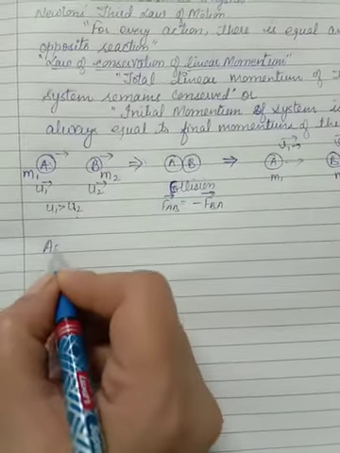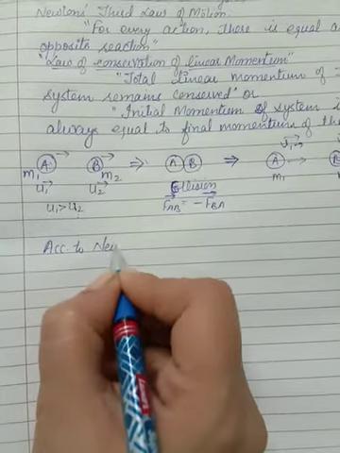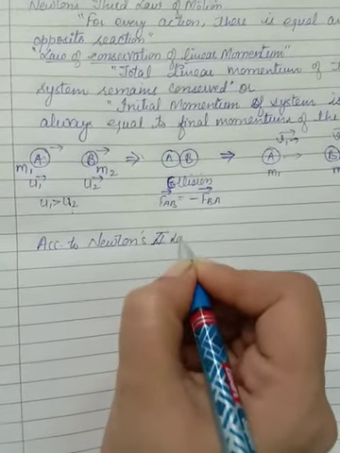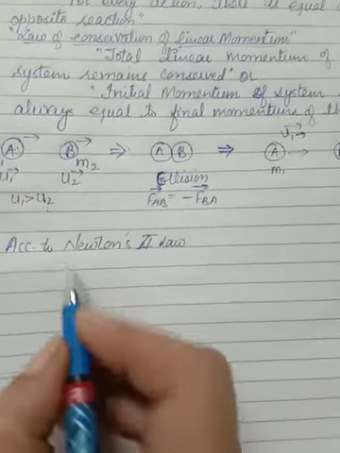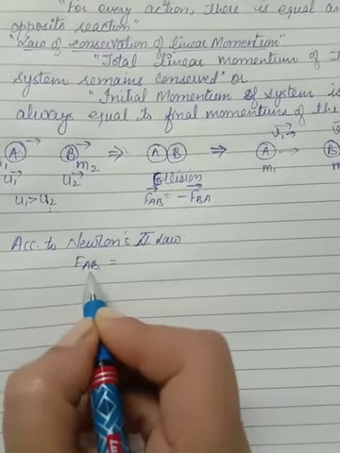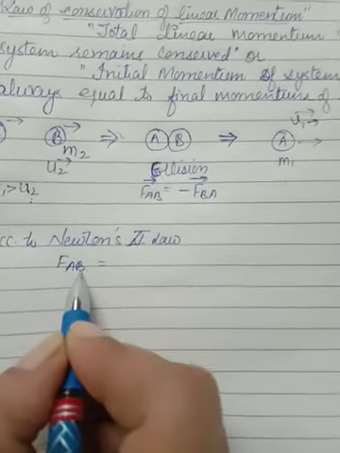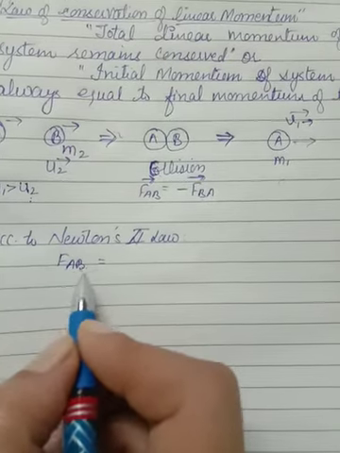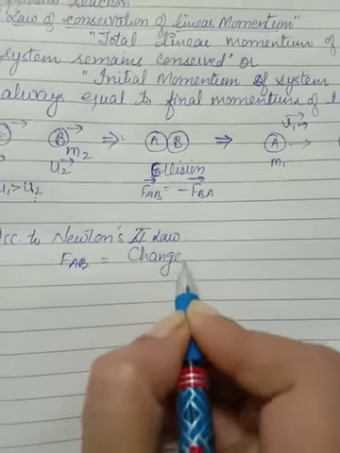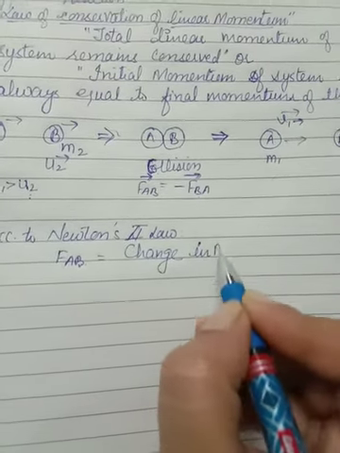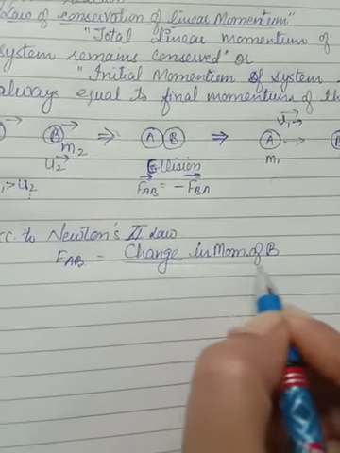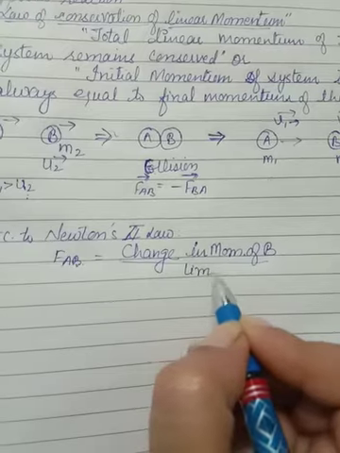So according to Newton's second law, when A is exerting force on B, definitely force is being exerted on B, so there will be a change in the momentum of B. This force will be equal to the change in momentum of B per unit time, or upon time.